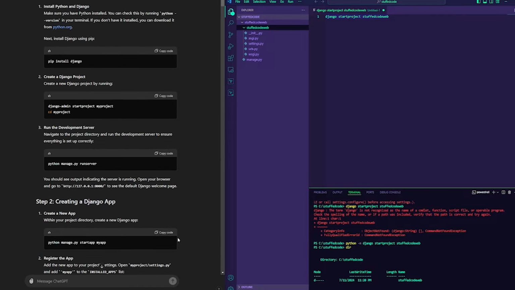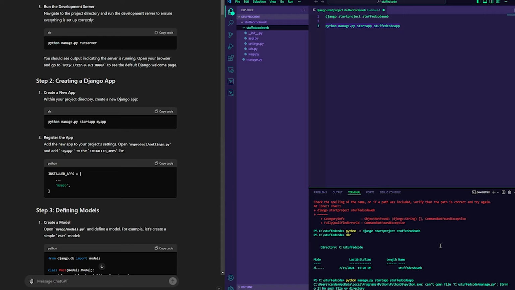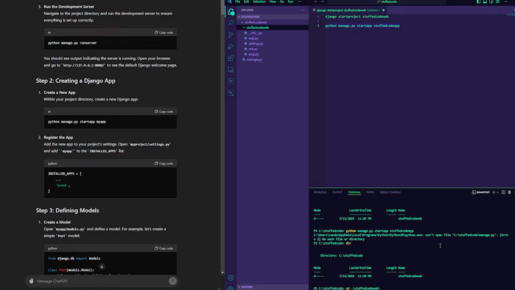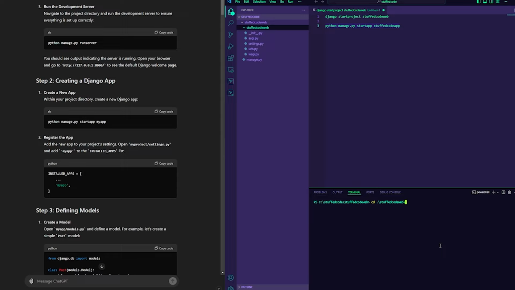So we're gonna go back over here, and it's gonna say, hey, I want you to go ahead and create a new app. And again, we're gonna change that. Instead of my app, it's gonna be stuffed code app. Again, you can change to anything you want. I am not in the right directory. So let's go ahead and clear it, and we should be able to do it. And as you can see, it has created our app.